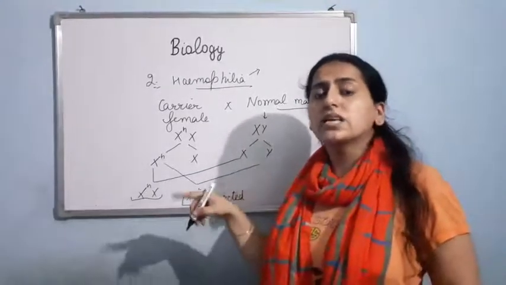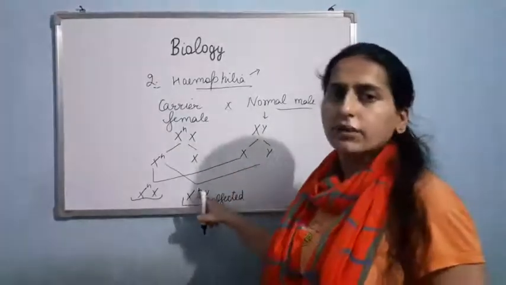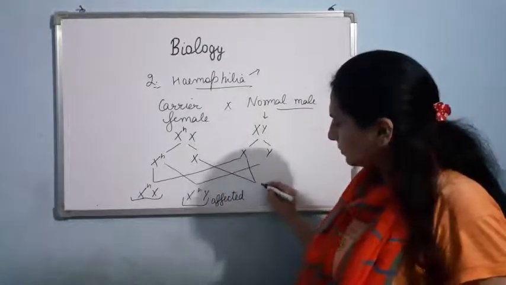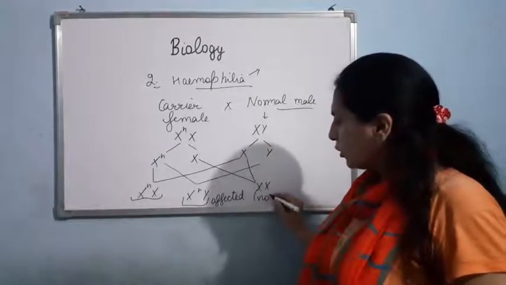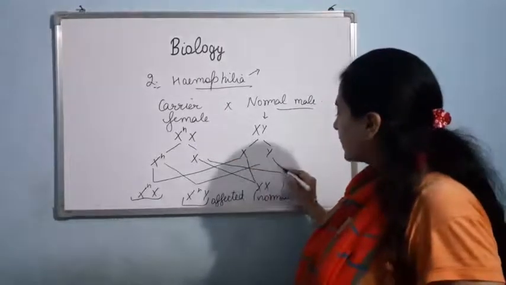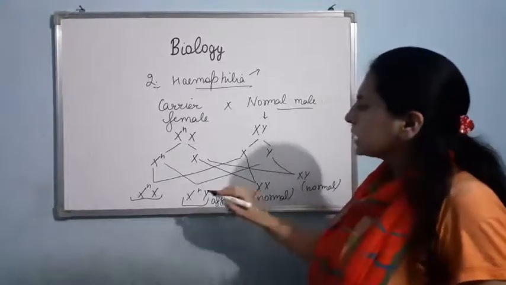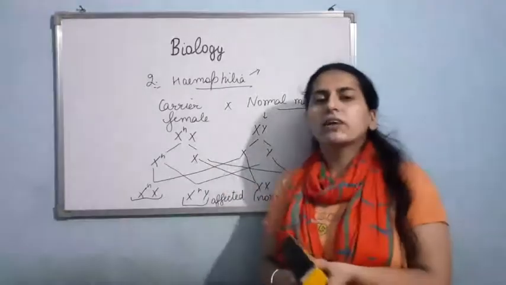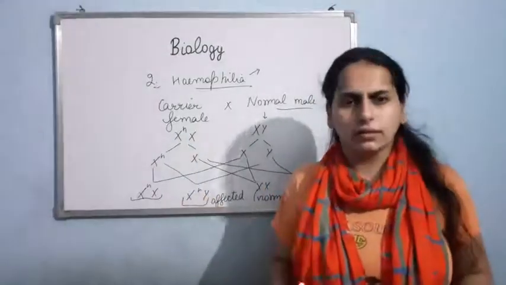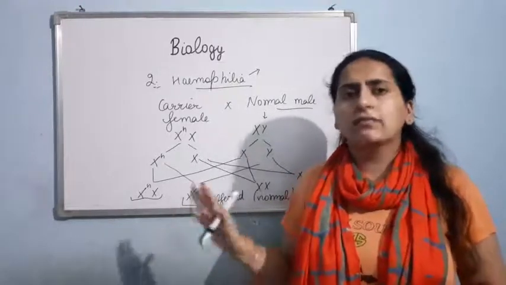That's what I told you. The chances of getting hemophilia in the male are more. Here the affected male is being born. Now let me make the other cross. XX. This female will be normal. She will not even be a carrier. And this male XY will also be normal. So as you can see, out of these four, only one affected child is produced, that is a male. The female is there but she is a carrier. She can transfer the disease to the next generation, but she does not have the disease.